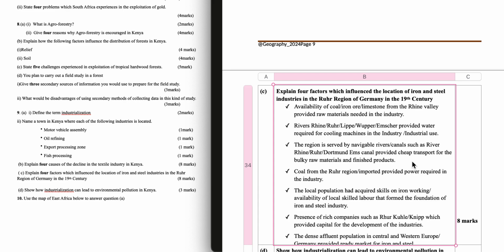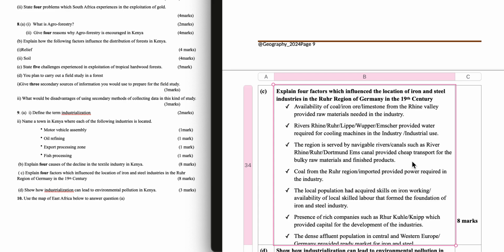Presence of rich companies such as Krupp, which provided capital for the development of the industries. The dense, affluent population in Central and Western Europe provided a ready market for the iron and steel.